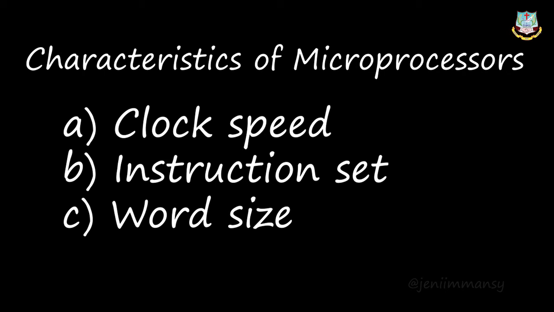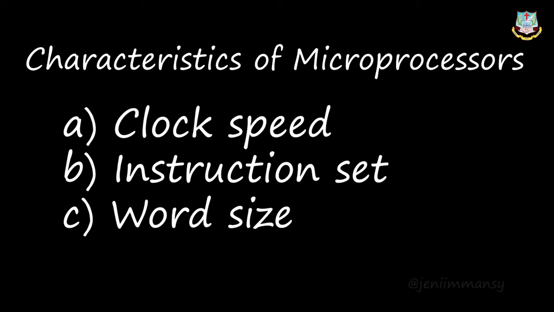Okay, so every microprocessor will have an internal clock. The speed of the executed instruction will be based on this clock only. So the speed at which the microprocessor executes the instruction is known as clock speed. This is the main characteristic of a microprocessor. Okay, the clock speed can be measured in megahertz or gigahertz.